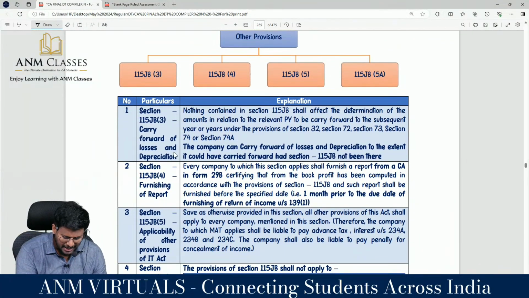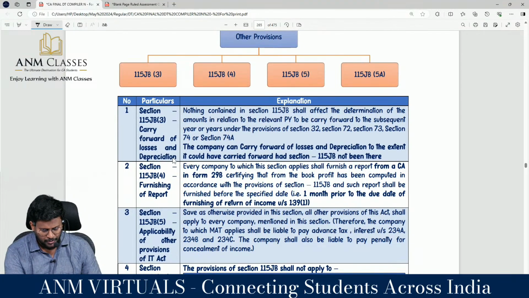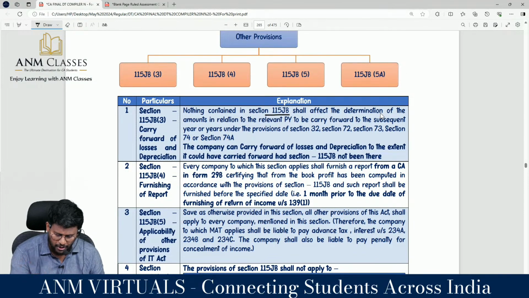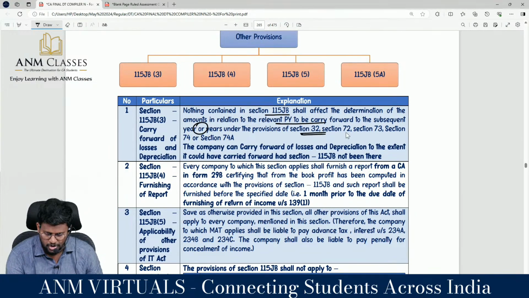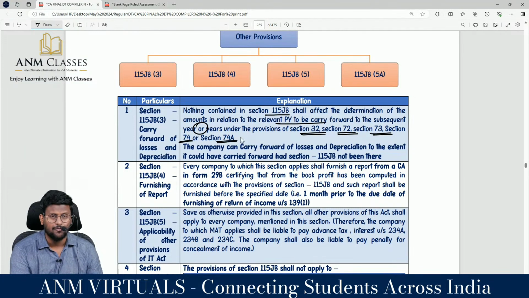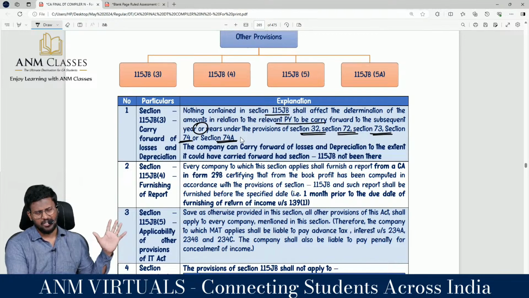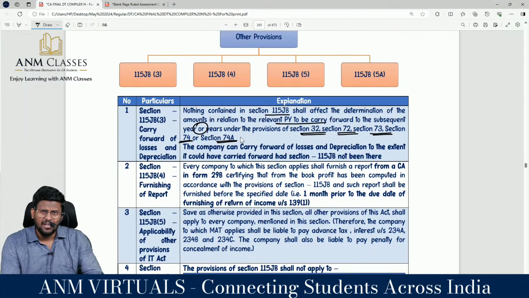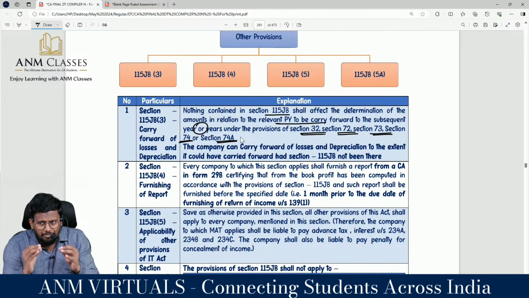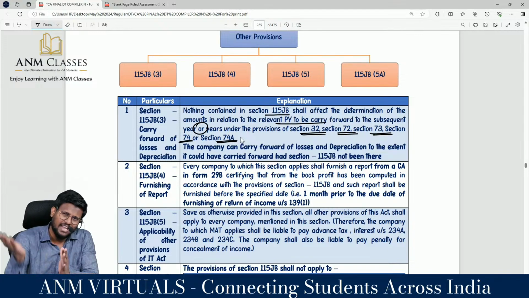Section 115JB, carry forward of losses and depreciation. Nothing contained in 115JB shall affect the determination of the amount in the relevant previous year to be carried forward to subsequent year or years under the provisions of 32, which is unabsorbed depreciation, 72 normal business loss, 73 speculative business loss, 74 capital loss, or 74A, loss from owning and maintaining race horses. That means, sir, what is the purpose of MAT? The MAT is only for the purpose of payment of tax, nothing to disturb the carry forward of loss.